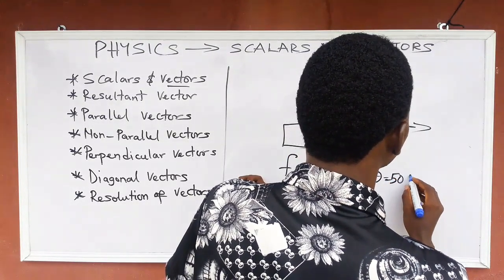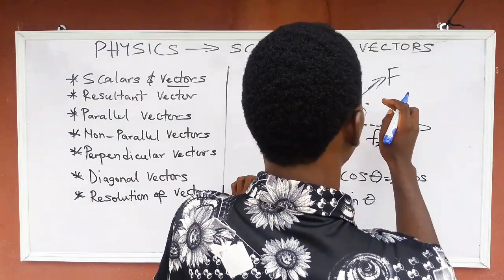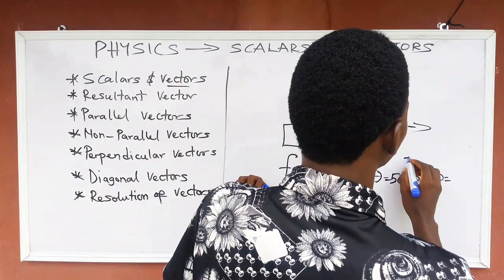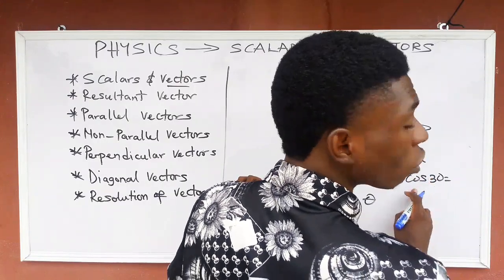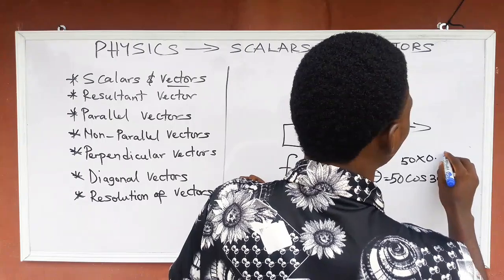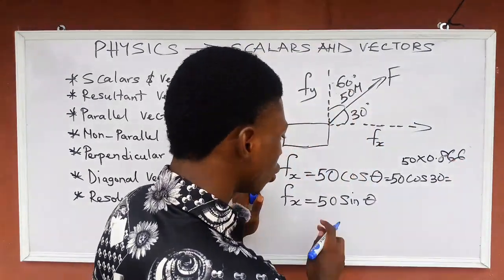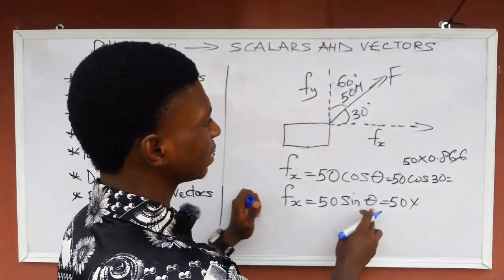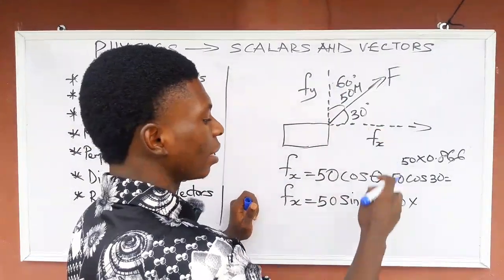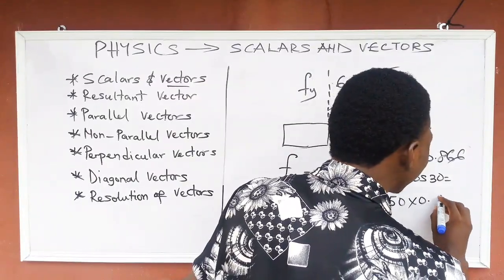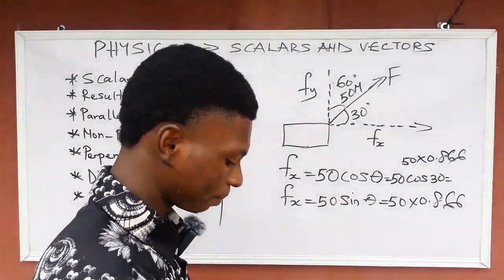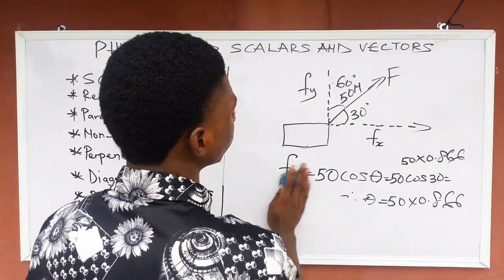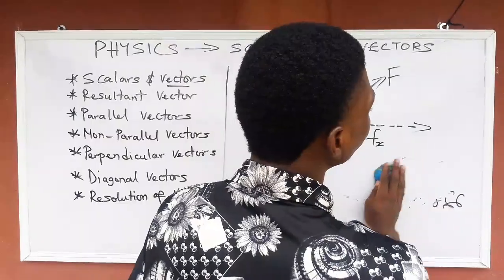50 cos 30. That would be 50 times cos 30, which is 0.866. This one too: 50 times sine 60, because I'm going to be using sine 60. Sine 60 is 0.866. Can you see now? They are still the same thing. I hope you get what I just explained now.